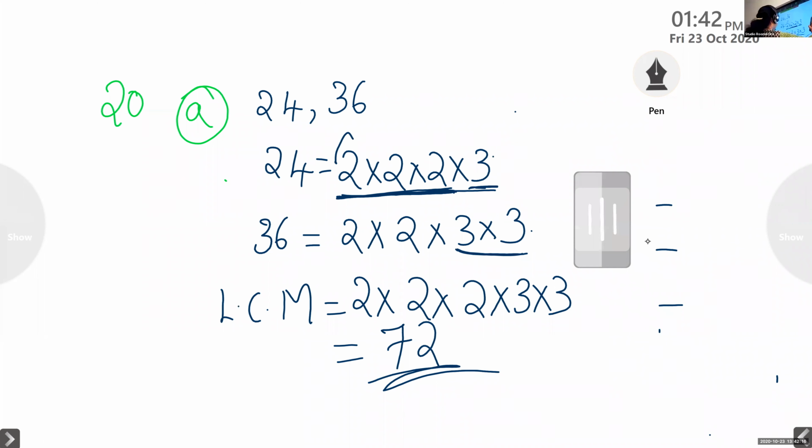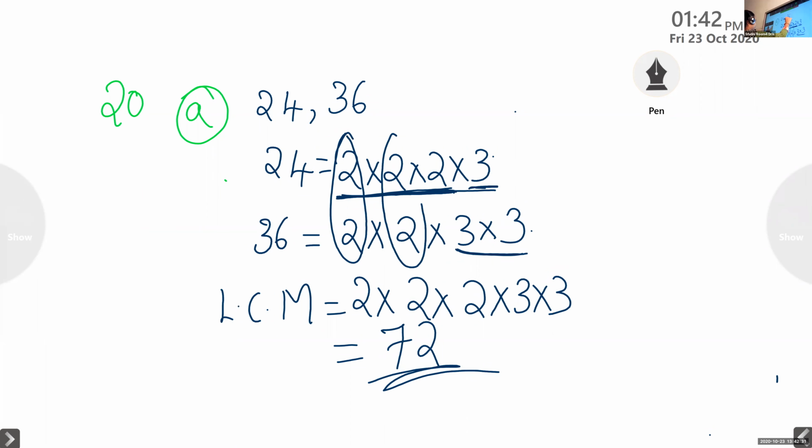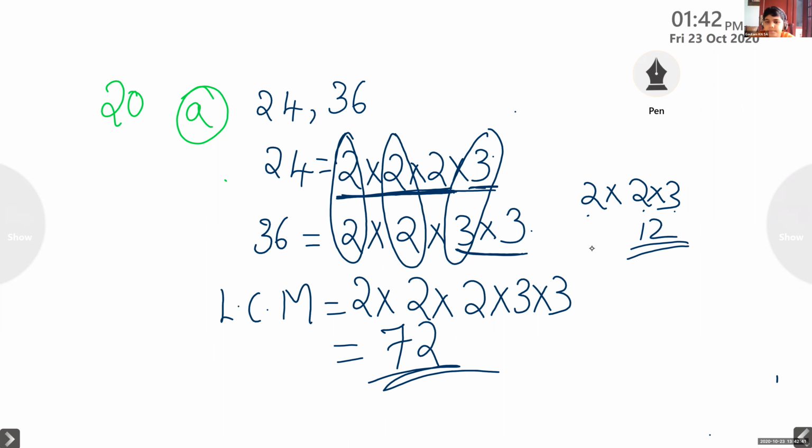HCF, no need to write, but look at this question and tell me the HCF. For HCF we have to take only the ones which are common. Here also it's common, here it's also common. So what's the answer? 2 into 2 into 3, so 12 is the HCF. And always the LCM is bigger than the HCF. Now all the children, please look at the board.